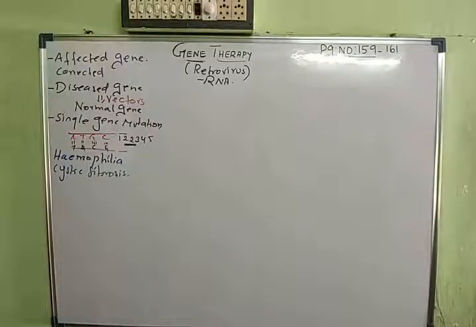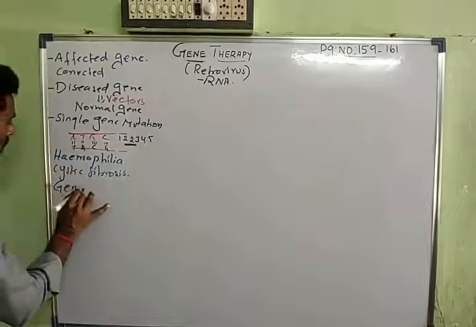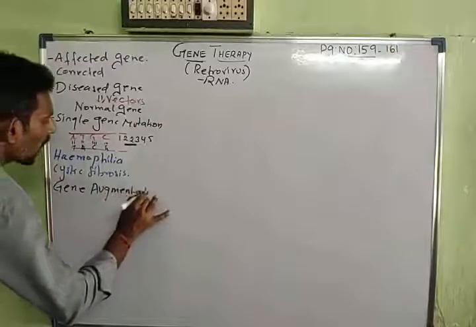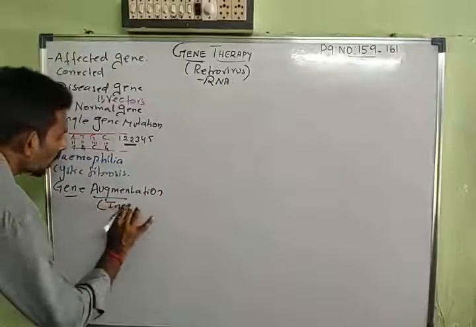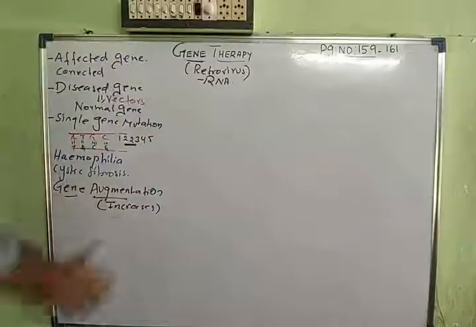Now, when we talk about gene therapy, we have two strategies. The first one is called gene augmentation. Augmentation is otherwise called increase. Augmentation means here we are increasing the number of the genes.